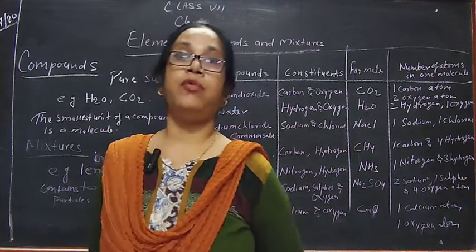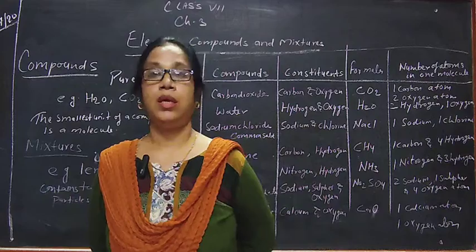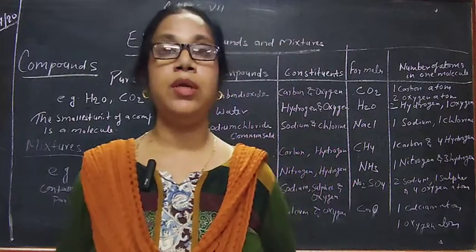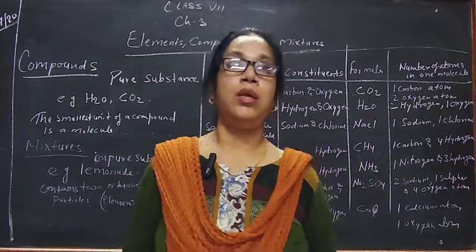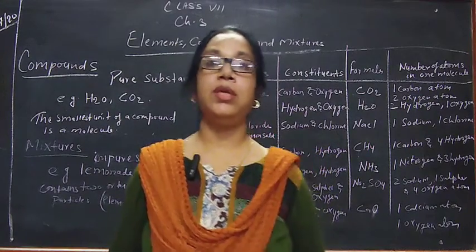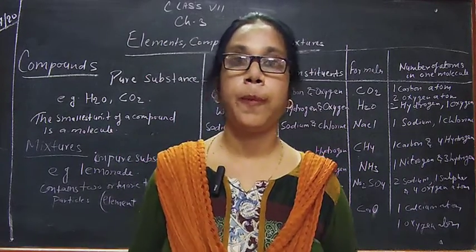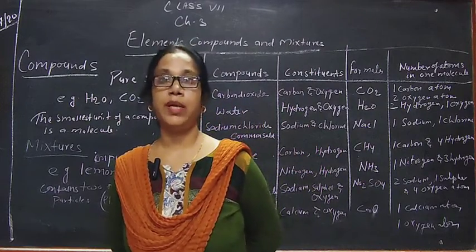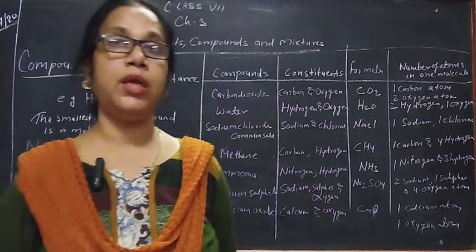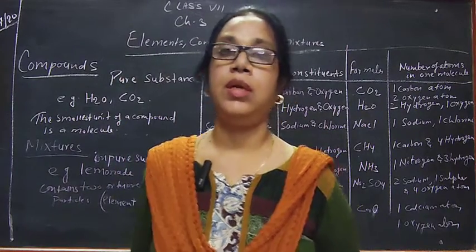For example, water is formed by a combination of hydrogen and oxygen in a 2 to 1 ratio of volume. 2 atoms of hydrogen and 1 atom of oxygen are present in water. So water is formed by combination of hydrogen and oxygen in a fixed ratio, hydrogen 2 and oxygen 1.